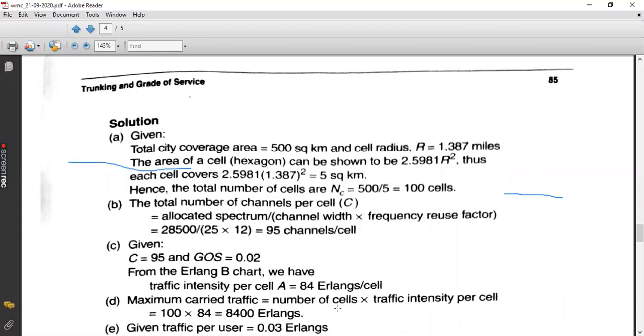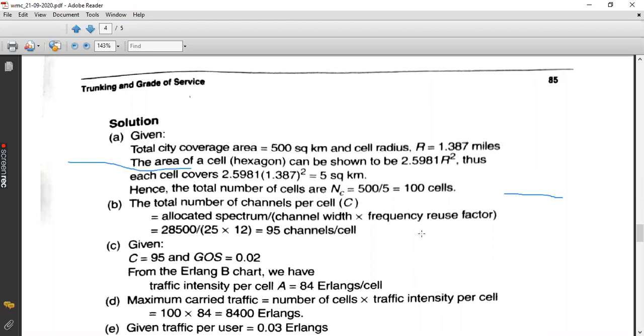So when C is equal to 95 and GOS is equal to 0.02, from the Erlang B table, we will be able to find the traffic intensity capital A as 84 Erlangs per cell, because we are only considering per cell basis, 95 channels per cell. So that is why A is also measured in Erlangs per cell.